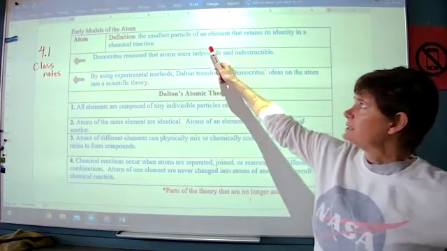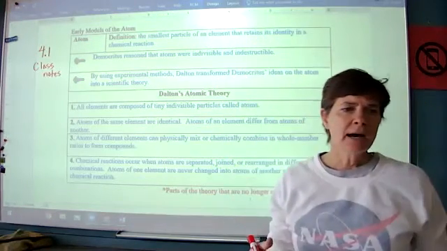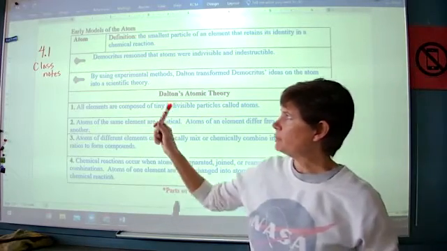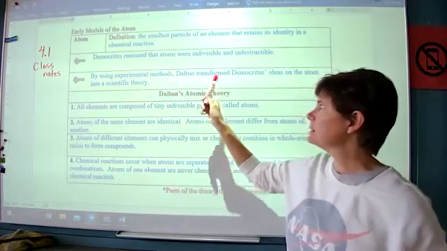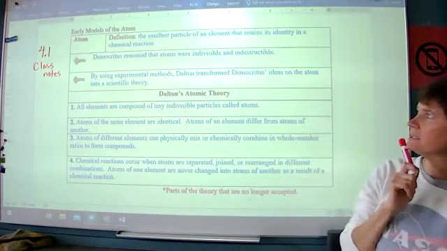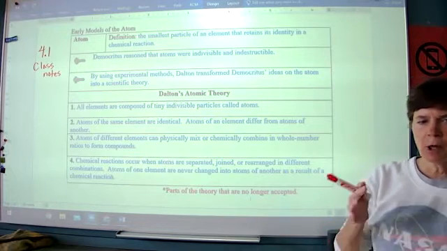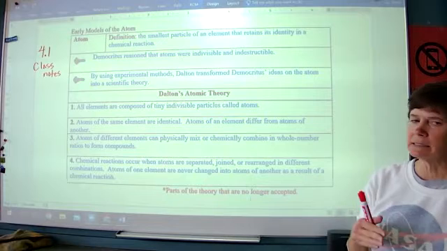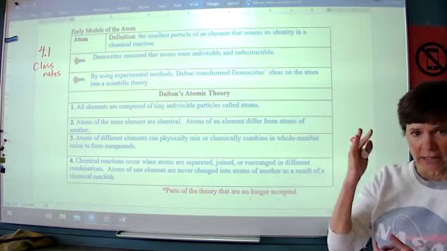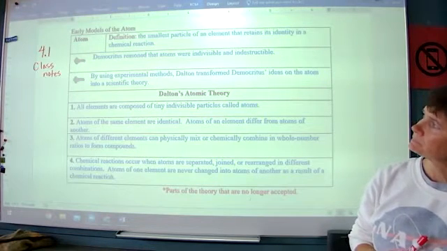When we define an atom as the smallest part of an element that retains its identity in a chemical reaction, that's kind of a beginning understanding for atoms. And we have to go back a little bit in history to even think about where we came up with the concept of an atom. Democritus, several thousand years ago, was the first one to think that if you divide something into smaller and smaller pieces, you would finally get to something that you couldn't divide further, and he used the term atom. Now that was just a thought experiment. He wasn't working with any scientific evidence to come to that.